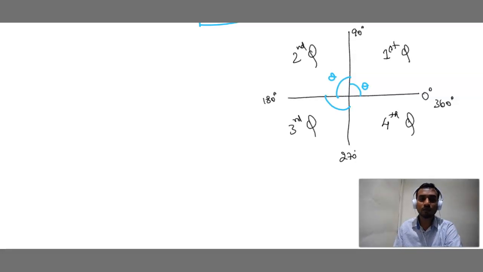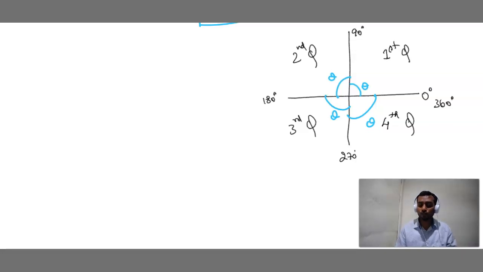Between 90 and 180, whatever values are coming in between, those are known as second quadrant. 180 to 270 is known as third quadrant. 270 to 360 is known as fourth quadrant. Done? This is known as the quadrant system.